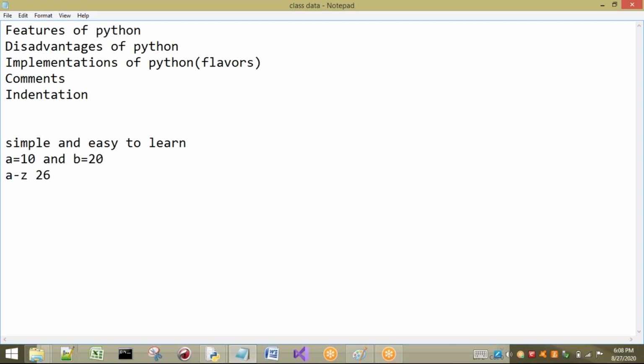In the same way, if you are going for a programming language, for example Java, there are more than 50 keywords. How many keywords are there in Java? More than 50. If we consider Python, we have only 35 keywords. In Python, how many are there? 35 keywords. So if you understand these 35 keywords, it is easy to perform this programming language.